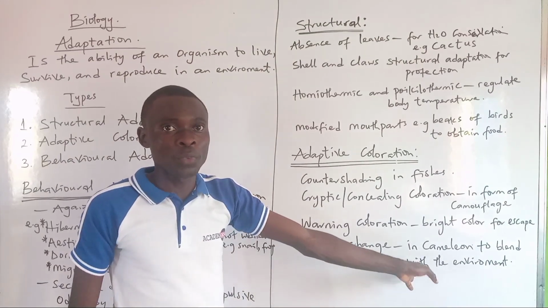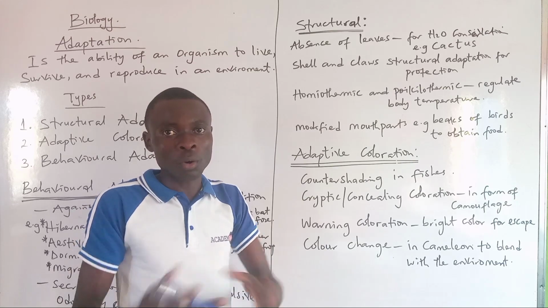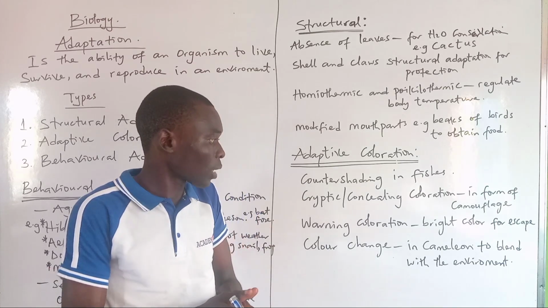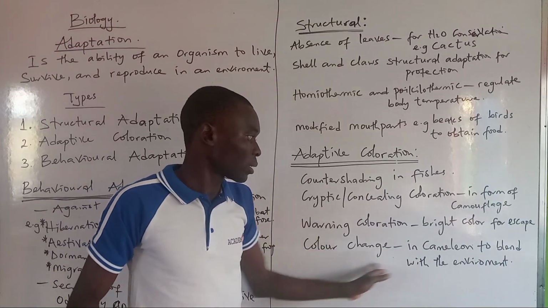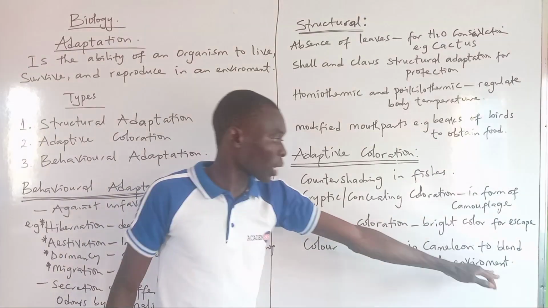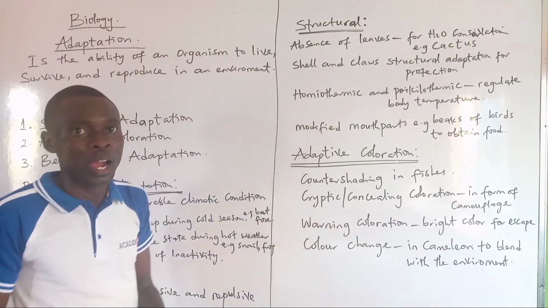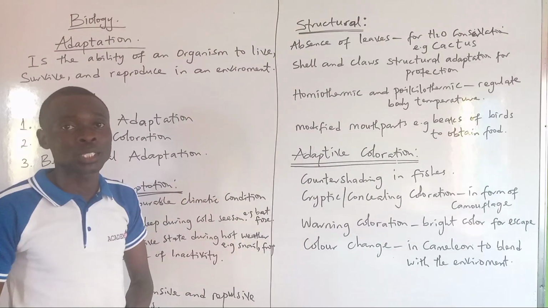If you know the chameleon very well, you observe that when we have a chameleon in the environment, the color will blend with the environment. That is a form of adaptation, and that is what we call a form of camouflage. So color change occurs in the chameleon in order to blend into the environment. So those are the three aspects of adaptation in order for our organisms to adapt to their environment.